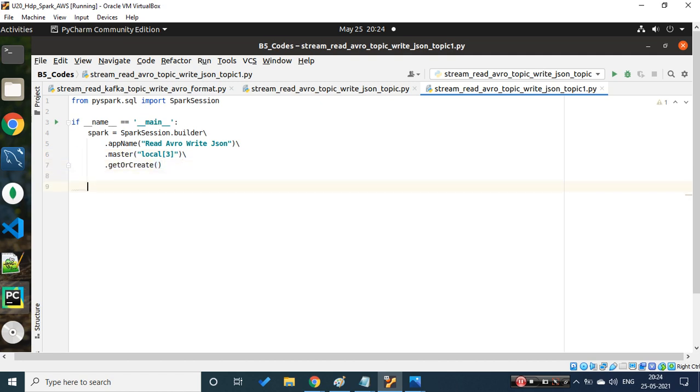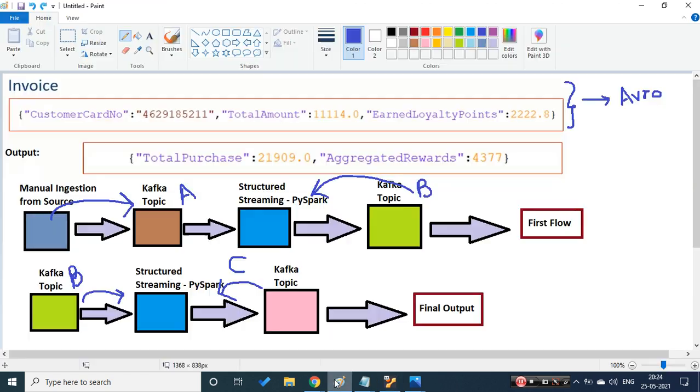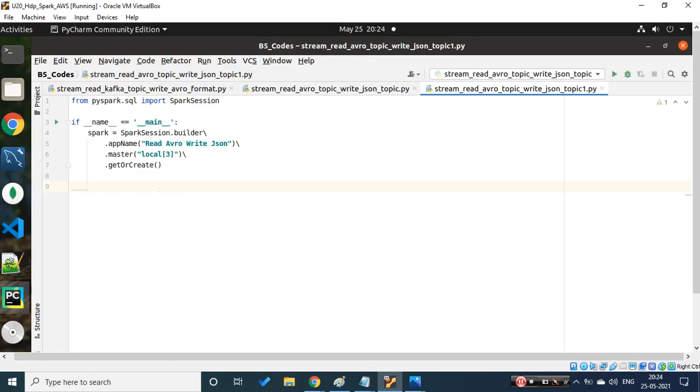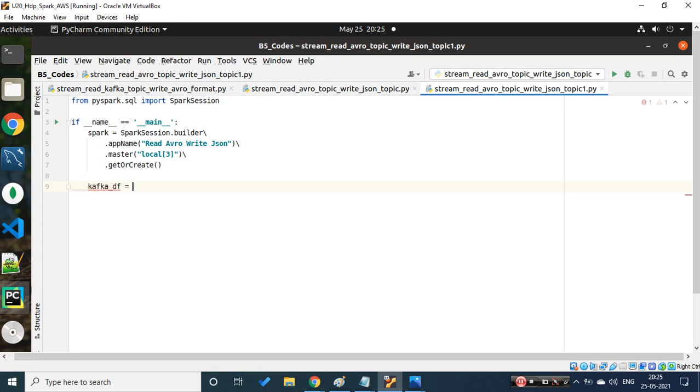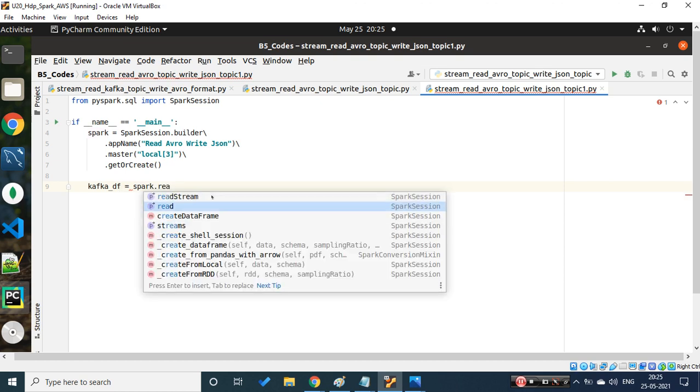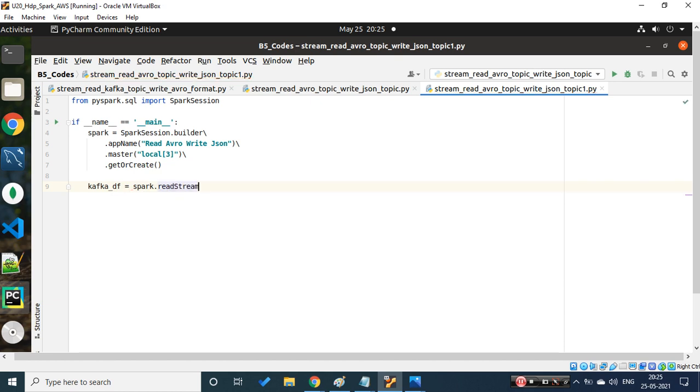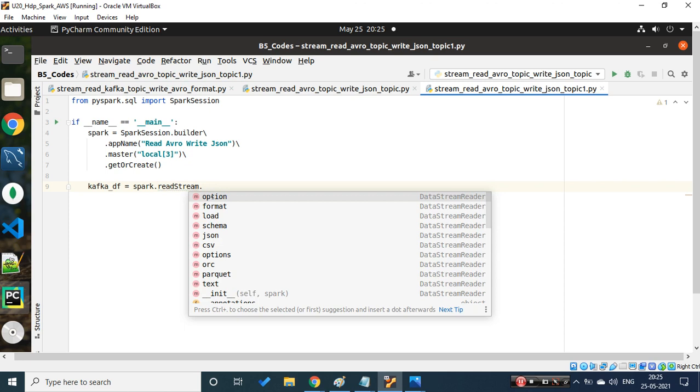So the driver program is created. Then, if we are trying to read the data from this Kafka topic, we need to subscribe to that topic. That's where yesterday's code was written. So let's do that first. I'll try to do kafka_df. Here spark.read is the DataFrame API and readStream is the streaming API. So if you are using DataFrames, you'll have to go with the read method, else you'll have to go with readStream.